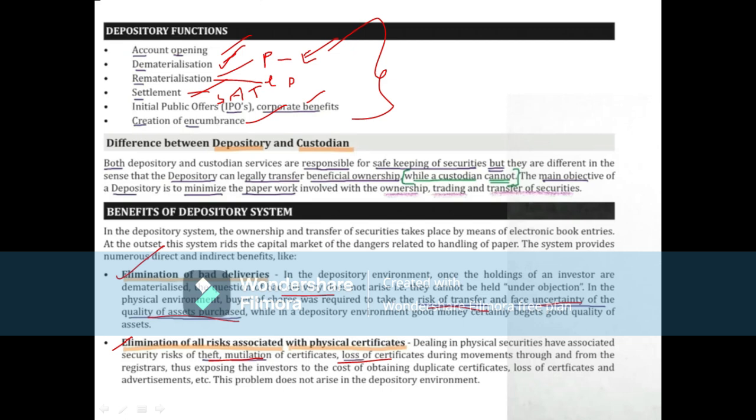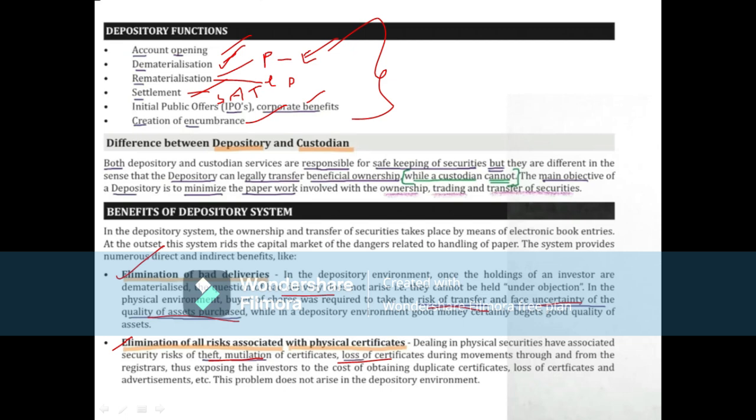We can do this through phone, through internet, on behalf of the minor. The persons can do the work. But before that, in physical format, they have to take permission from the court. A court approval is needed. So these are the benefits regarding the depository system.